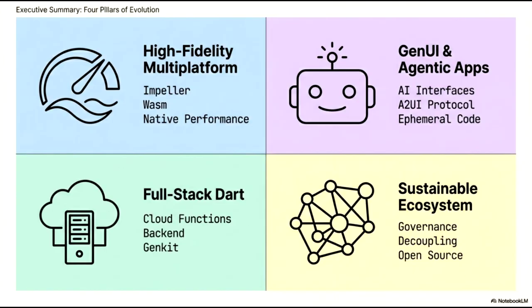Third, we are expanding into full-stack Dart, unifying the development process by bringing the language to Cloud Functions, backends, and GenKit. Finally, we are committed to a sustainable ecosystem through improved governance, strategic decoupling, and a steadfast dedication to open source, ensuring the long-term health and scalability of our community.